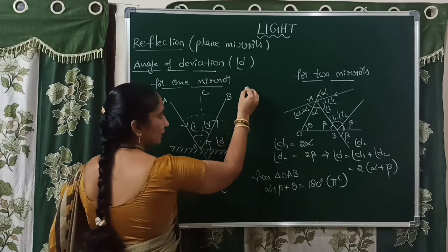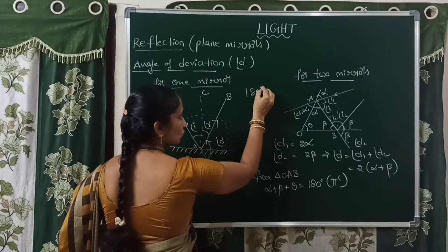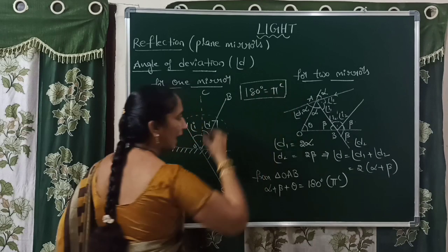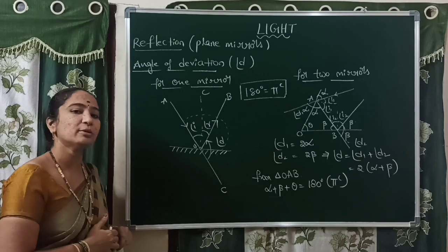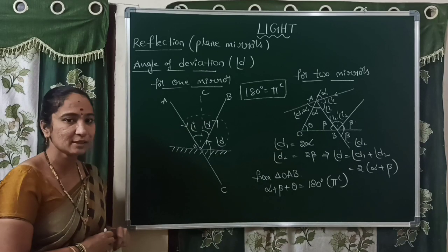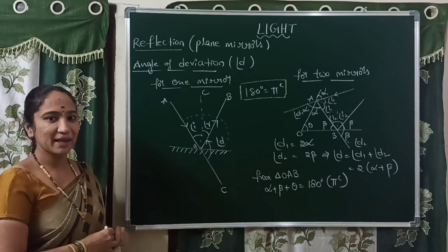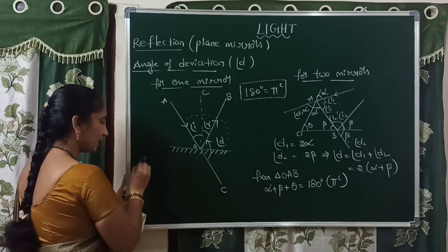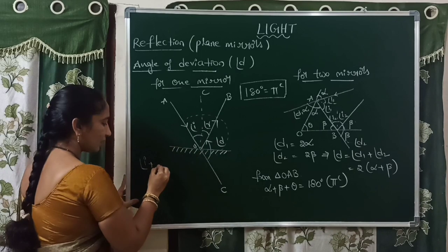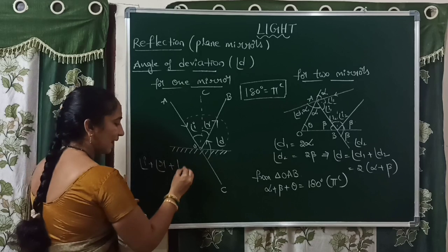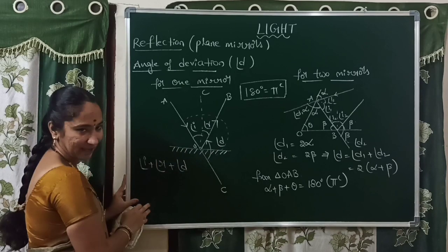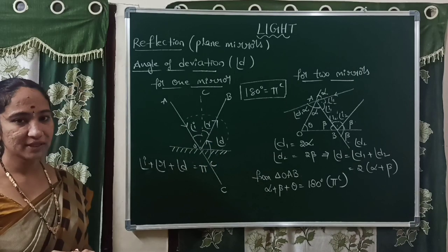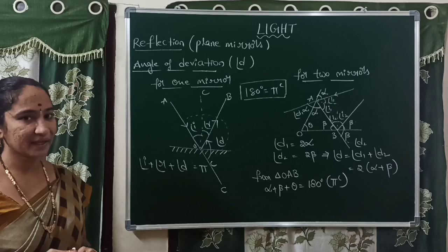Students, listen carefully and remember, here 180 degrees is called pi radians. According to the angles chapter in mathematics, 180 degrees is called pi radians. Remember that. So here the total angle is 180 degrees. That means you can write it as angle I plus angle R plus angle D, the total of 3 angles, equals pi radians, equal to 180 degrees. I wrote pi radians instead of 180 degrees.